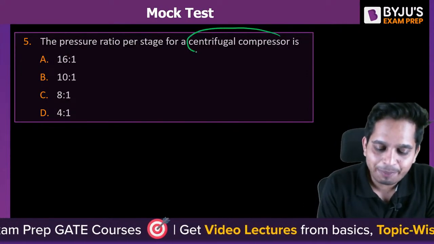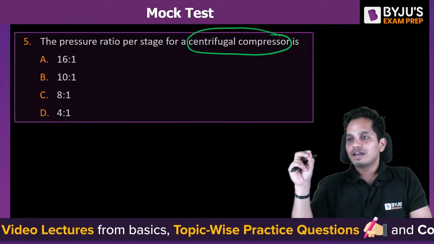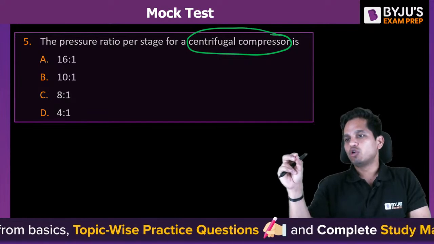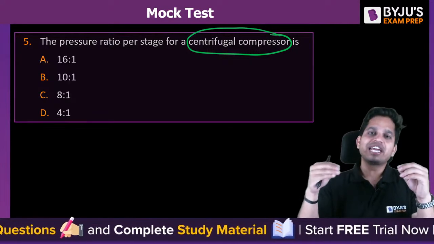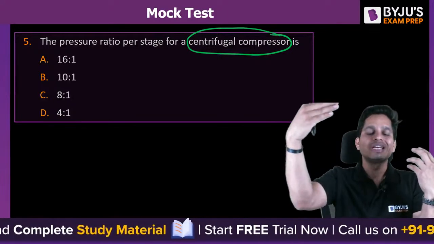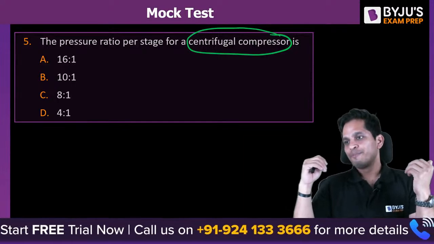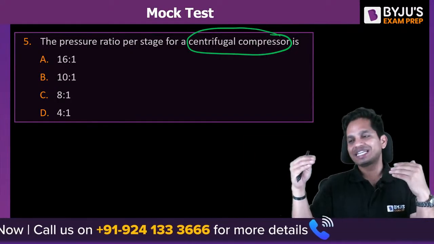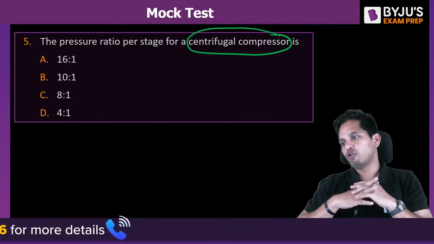What is the pressure ratio of a centrifugal compressor? First of all you need to know that a centrifugal compressor gives you higher compression ratios than axial flow or reciprocating compressors. A centrifugal compressor has a higher pressure ratio than a reciprocating compressor or an axial flow compressor.